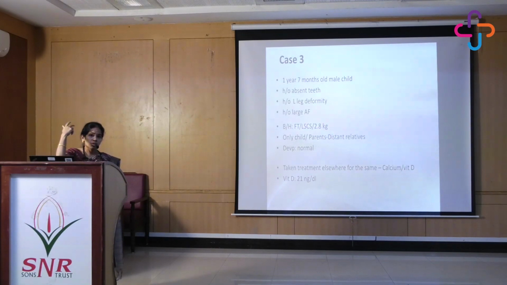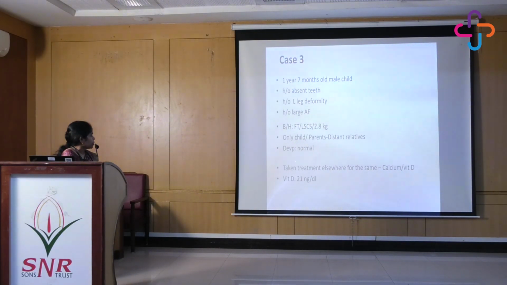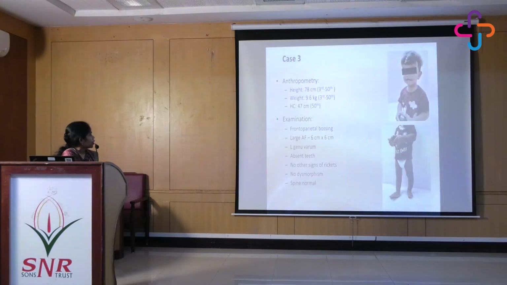Parents were distant relatives. The 4th generation grandparents were siblings, and the development was normal, and he had taken treatment elsewhere with calcium and vitamin D supplements, and he actually had a report of vitamin D 21, which is not going to explain these findings definitely. This was the child. Anthropometry was normal.